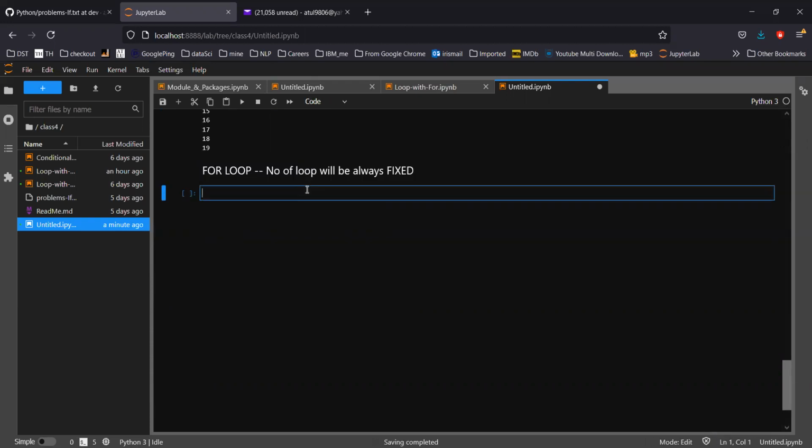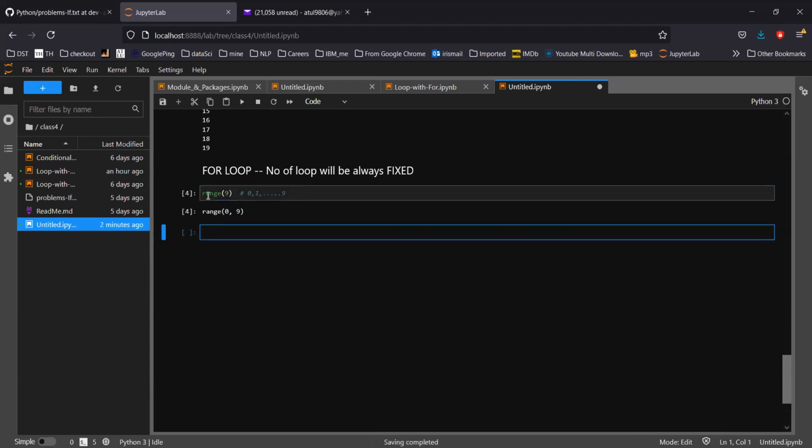Before starting that, let me quickly give you a Python function called range. If you go to range 9, suppose, that means this will generate numbers 0, 1, and so on till 8.